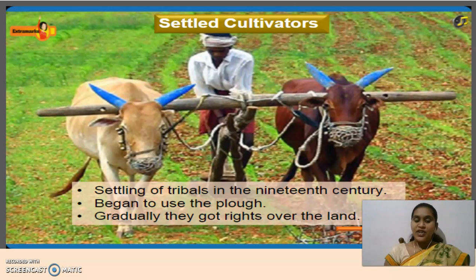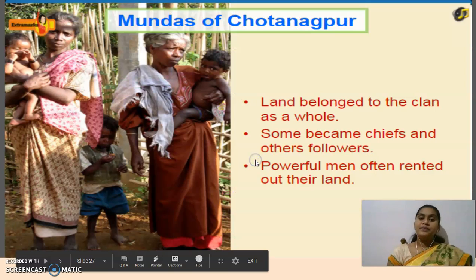Okay, hope you guys are understanding. Children, shifting cultivators move from one place to another. But settled cultivators settle in one particular place and do cultivation activities, and slowly they started to get rights over the land.